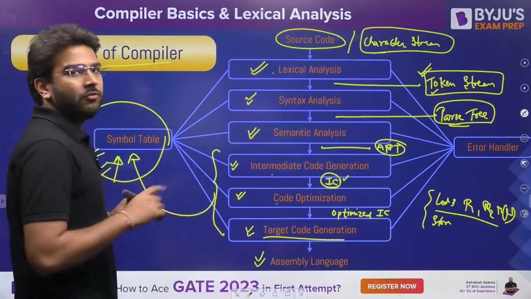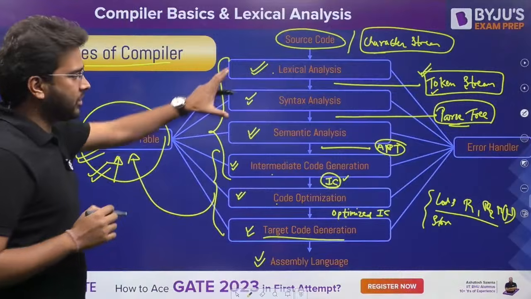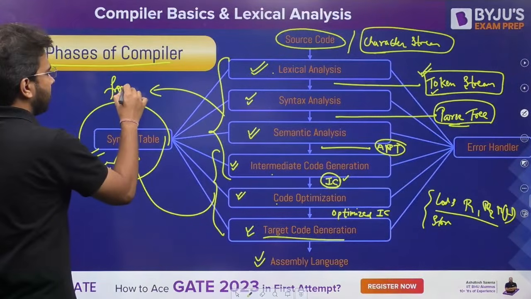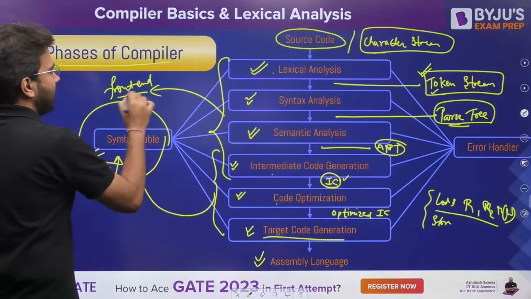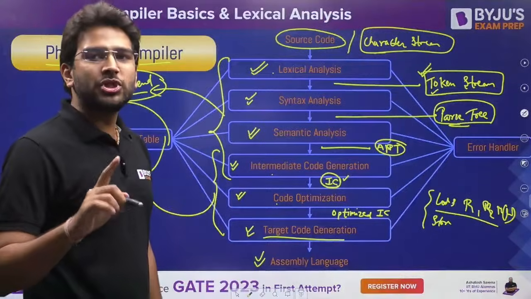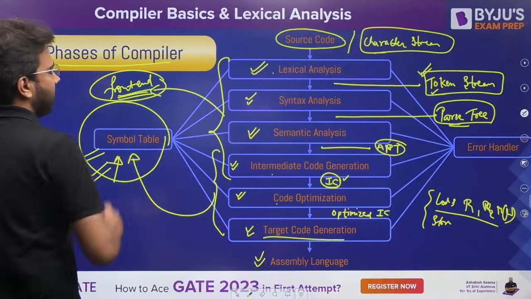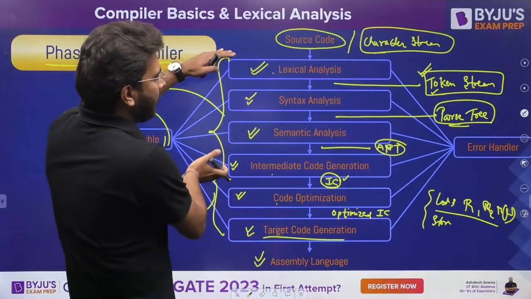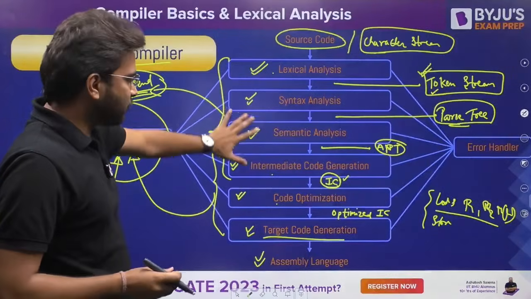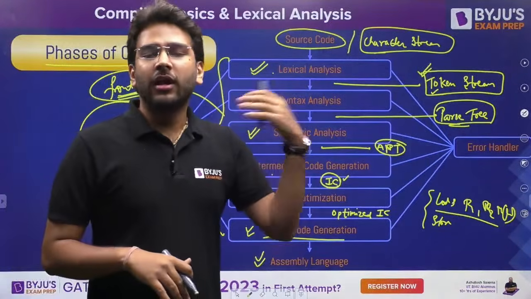Now there is one more thing you need to understand: the first four phases of the compiler. We call them the front end of the compiler. Why are we saying front end of the compiler? Because that is machine independent. If it is machine independent, we call it the front end of the compiler. That means you don't have to implement it again and again. Are you getting this point? You don't have to implement these four phases again and again, because they are machine independent. We can use them for any machine.